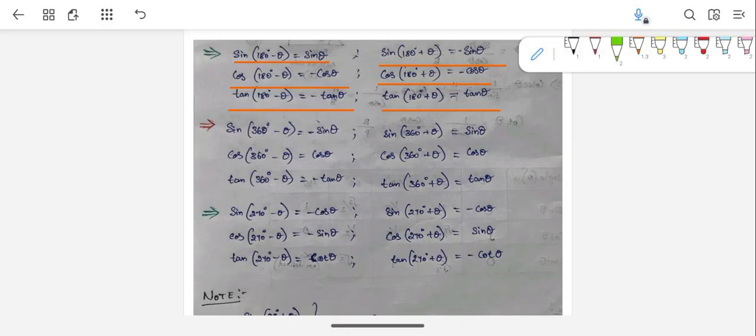Why? Because see here, sin 180 minus theta is again positive sin theta. But when you take sin 180 plus theta, it is minus sin theta, right? So similarly here you can see tan is negative, here you will get positive. So like that there is a difference, there is change. So you need to know everything, right?